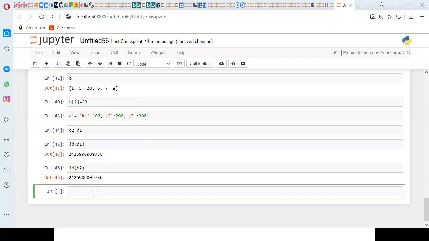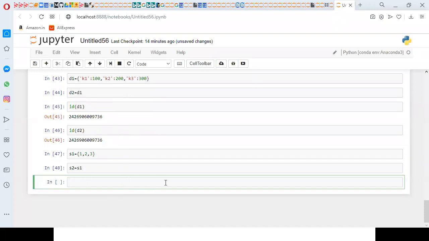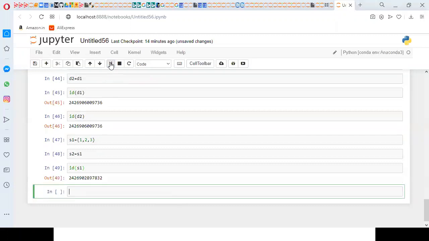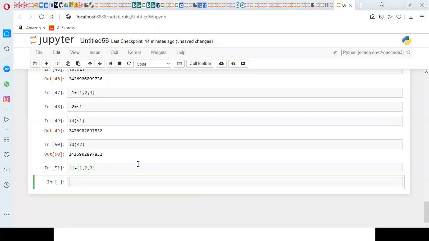Similarly, we can work with sets also: S2 equal to S1. Similarly for tuple also. Every object, if you are copying, check the ID of S2, the same. For tuple, T1 equal to 1, 2, 3.